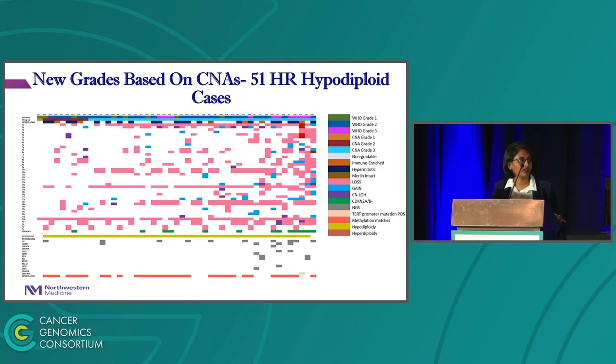So our first category, the hypodiploid category, and based on Driver et al.'s grading system, we were able to reclassify 33 of our cases to new grades based on CNA scores. The most observed whole chromosome losses were losses of chromosome 22, X, 14, 10, 18, and Y. These losses are more frequently noted in high-grade tumors, and this category also had the most NGS data available, and the most commonly mutated was NF2, followed by ARID1A and TP53. Moving on to the near diploid category.